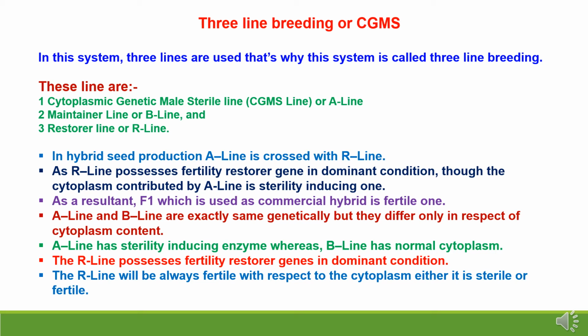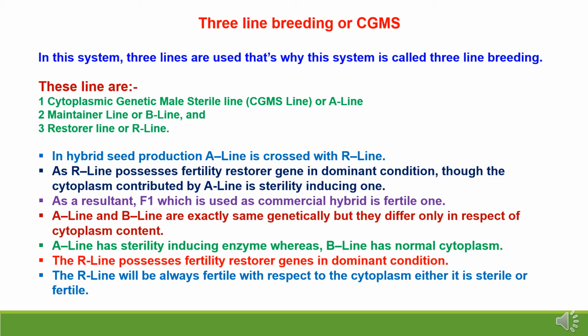The CGMS system is also known as the three-line breeding system. In this system, three lines are used. First is the cytoplasmic genetic male sterile line, which is known as the A line or female line. Second is the maintainer line, the B line, and third is the restorer line, the R line. The B line is identical to the A line in respect of male sterility. The A line is sterile while the B line is fertile. So it is used for the multiplication of the A line.